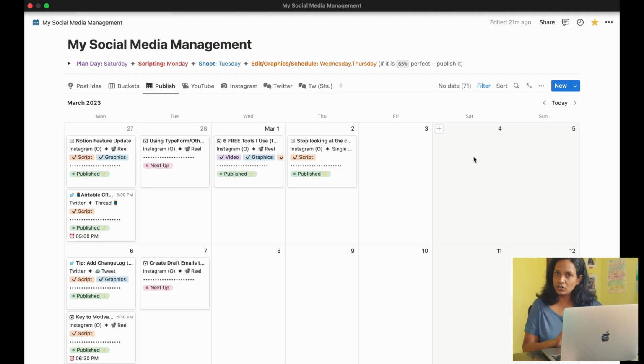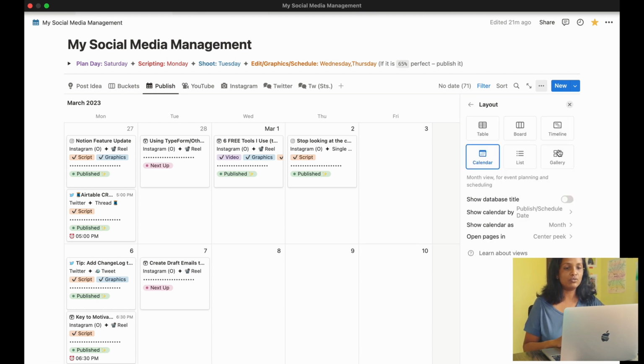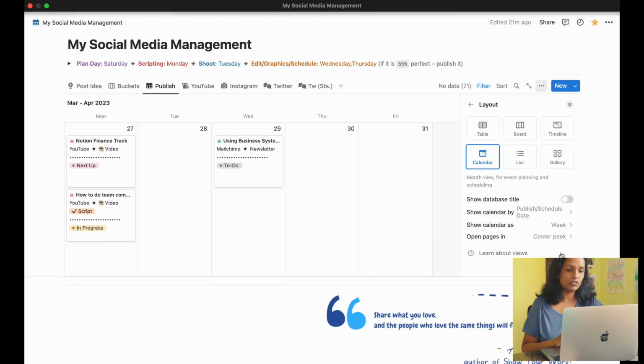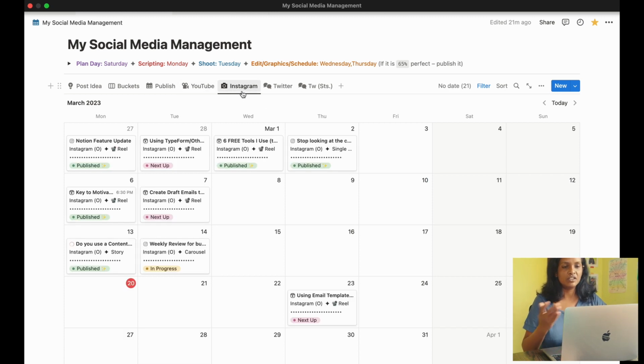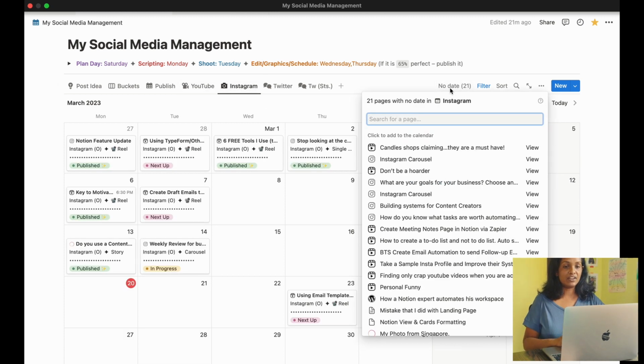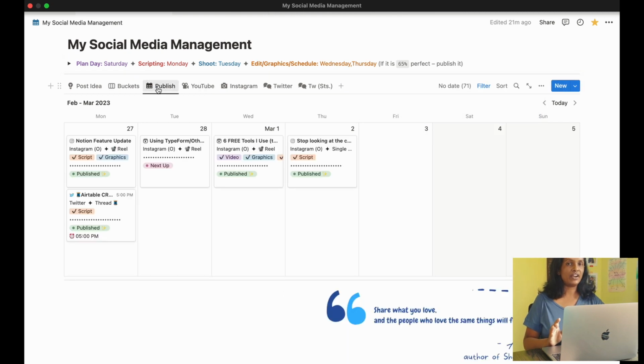Also, let me share this that Notion has recently released this feature where calendar view can now be made to show only a week view, so that I can also change this view like so and have a much focused area to work on. So on all of these pages, all the work gets done before I am ready to publish. Some posts after being added to this content planner get published instantly, but there are other posts that remain in draft for a very long time before I finally have enough things to add to that topic. But it all stays organized within this workspace, and I know how to find them.